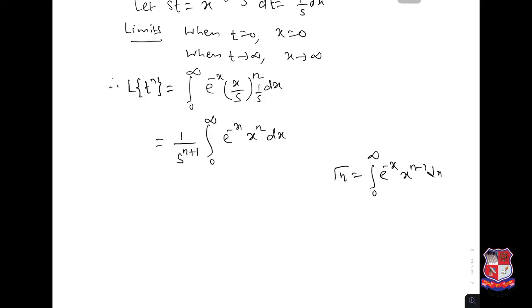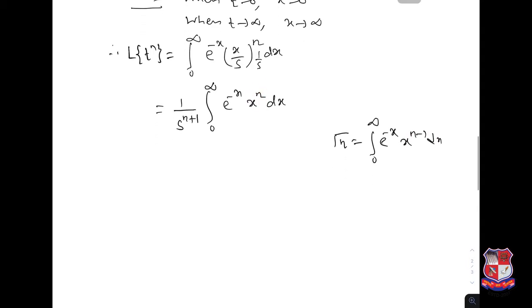Here we have x power n, so we can write 1 over s to the power n plus 1 integration 0 to infinity e power minus x, x power n plus 1 minus 1 dx, so that now we have this in the same format.